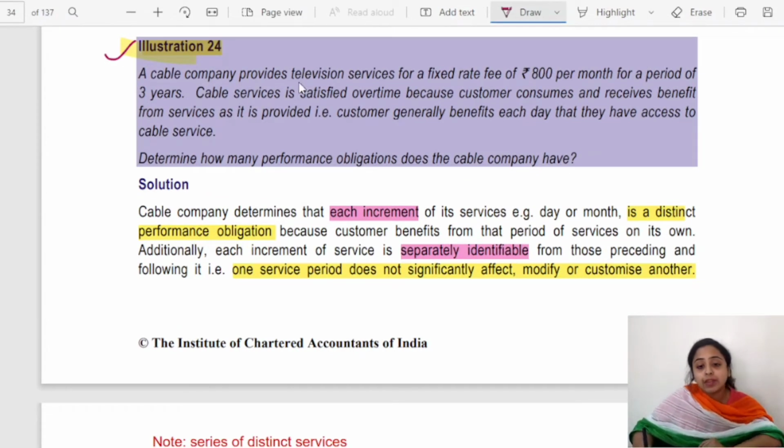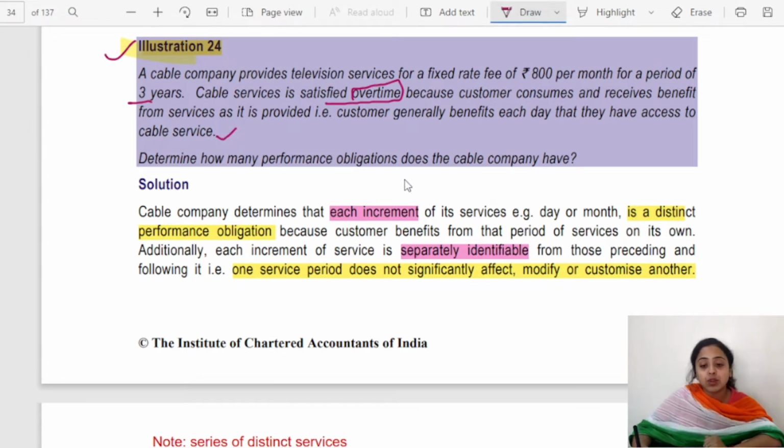Next, illustration number 24. A cable company provides television services for a fixed fee of rupees 800 per month for a period of 3 years. Cable service is satisfied over time, because the customer simultaneously consumes and receives benefit from the service as it is provided. Simultaneous provision and consumption is being carried on. The customer generally benefits each day that they have access to cable services.